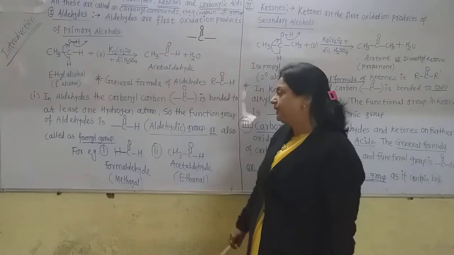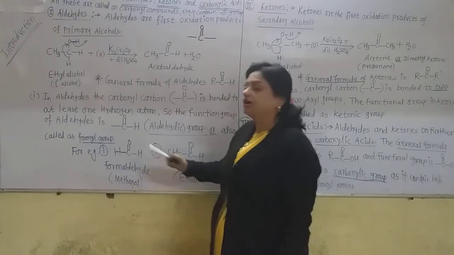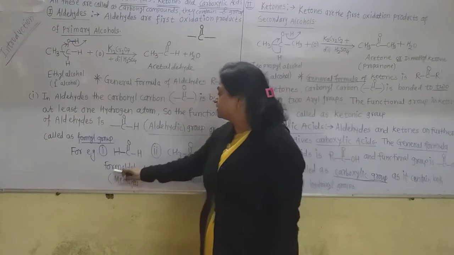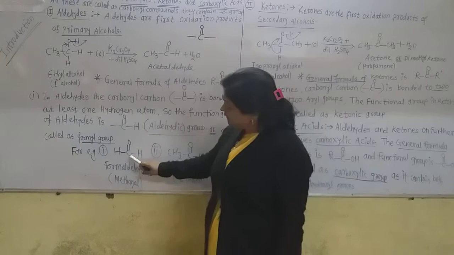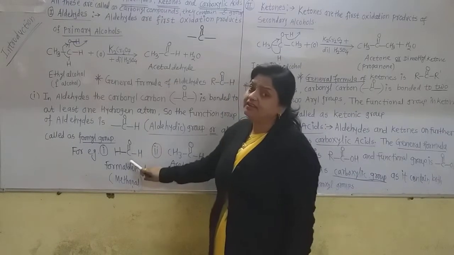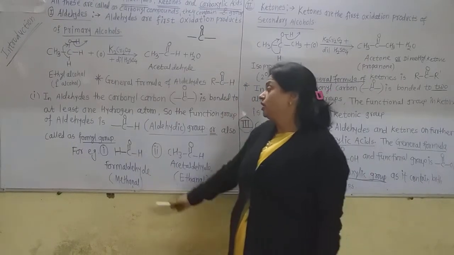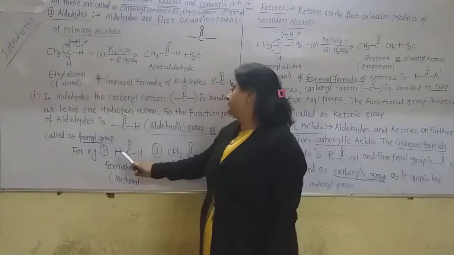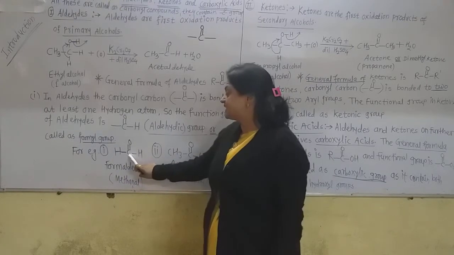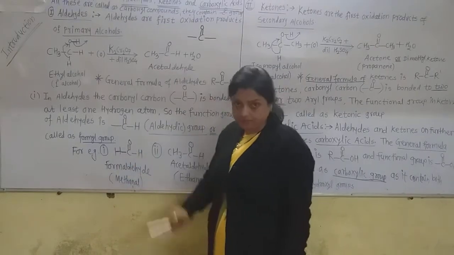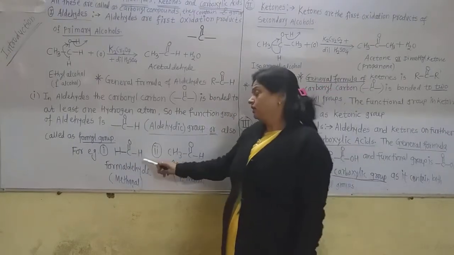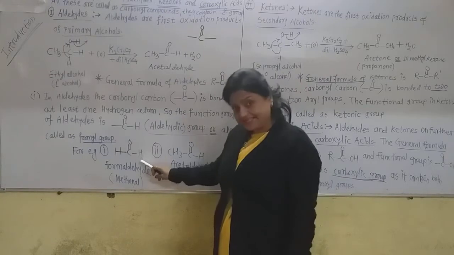For example, this is the first aldehyde, also called formaldehyde. Only this is the aldehyde in which both valencies of this carbon are satisfied by hydrogen atoms. Now this is the only exceptional case.